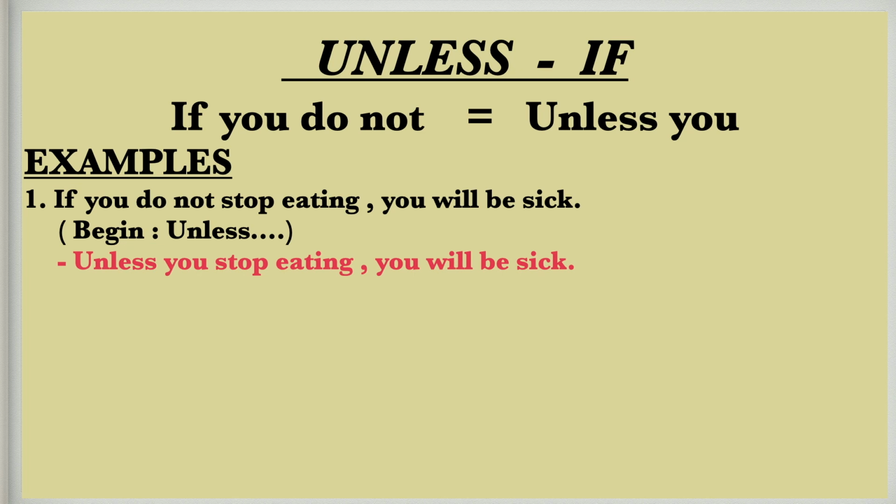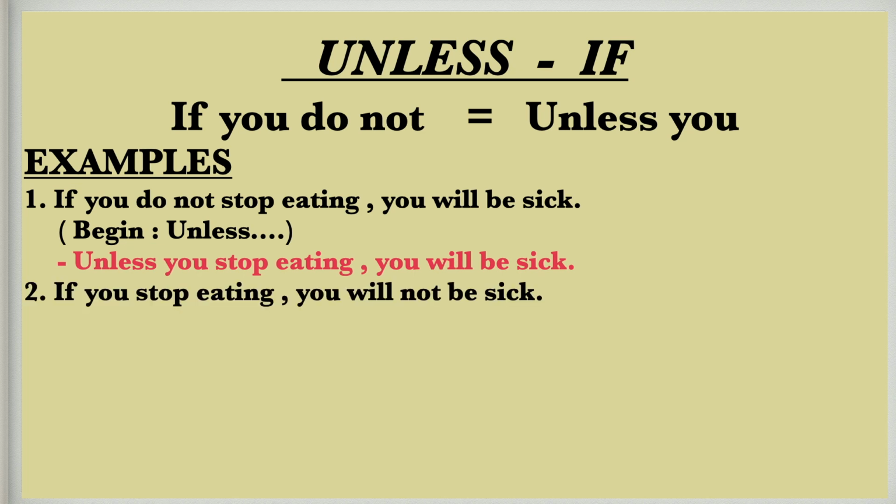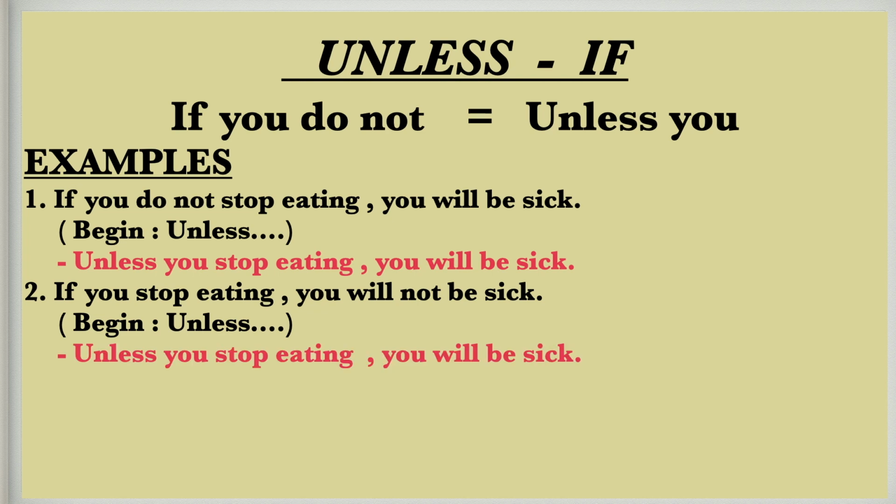Again, I am going to pick the same sentence, but I'll write it in a different way. So just have a look at the second sentence. If you stop eating, you will not be sick. In bracket, it is written begin unless. Unless you stop eating, now it means if you do not stop eating. So if you stop eating, what will happen? You will not be sick. But unless you stop eating means if you do not stop eating, then what is going to happen? You will fall sick. So the answer is unless you stop eating, you will be sick. I guess now it is clear to you.